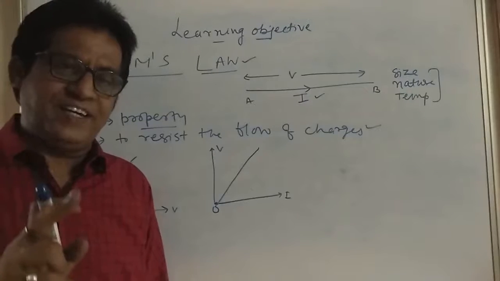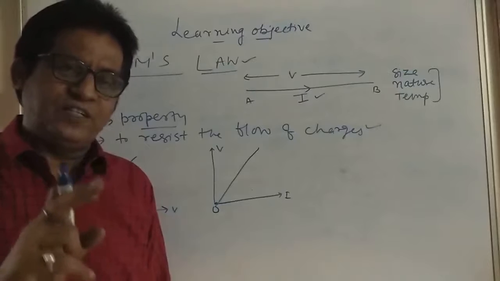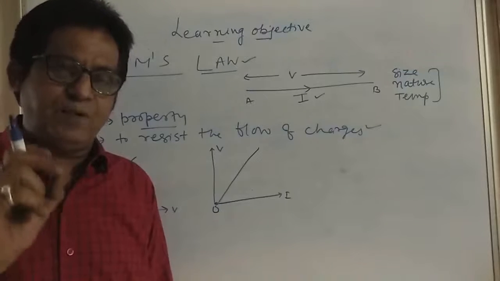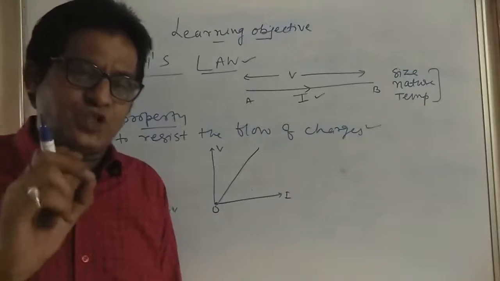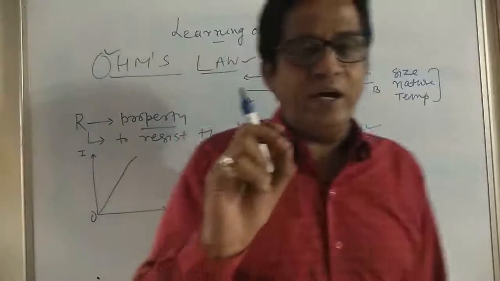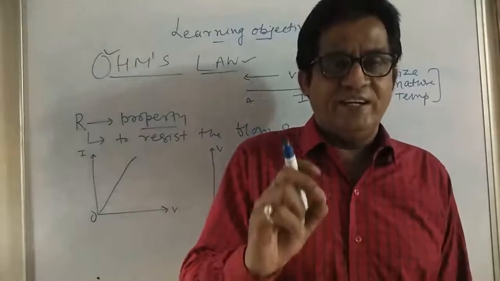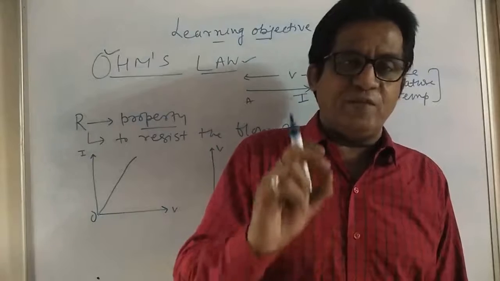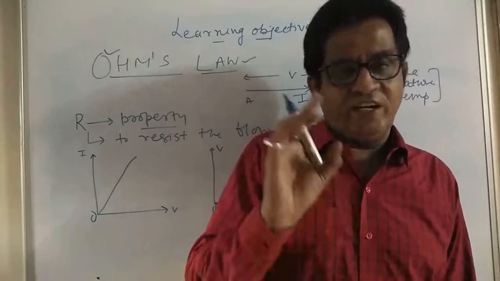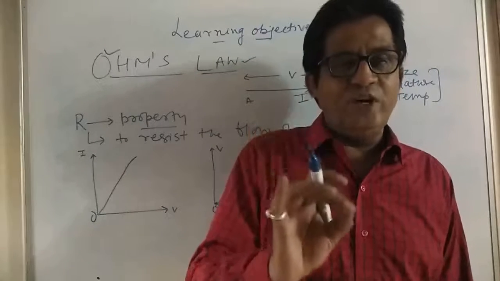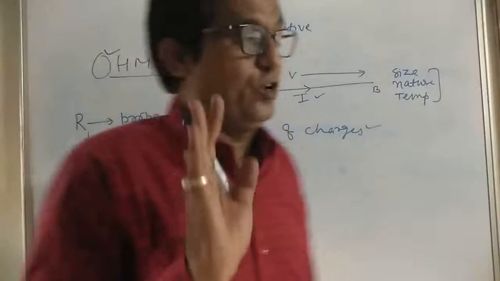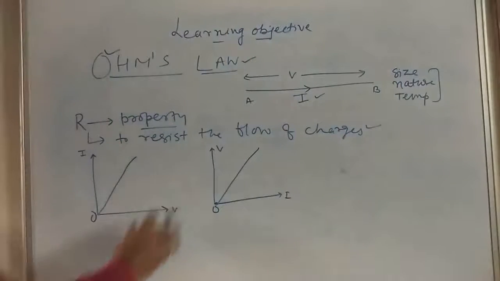Potential is measured in volt. Current can be measured by an instrument called an ammeter. Electric potential is measured by an instrument called a voltmeter. All you have to remember: draw these two figures.